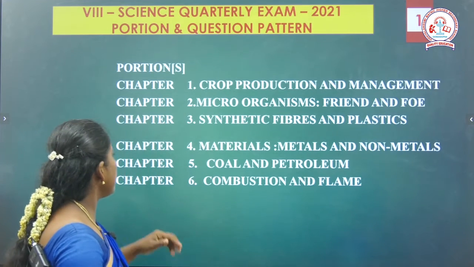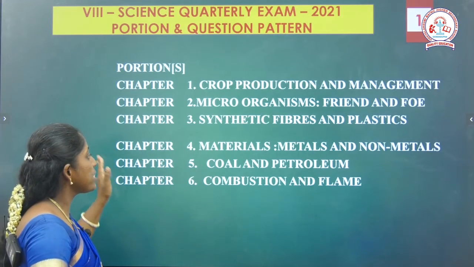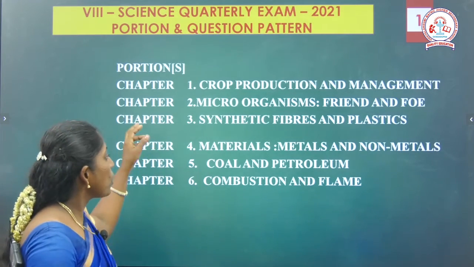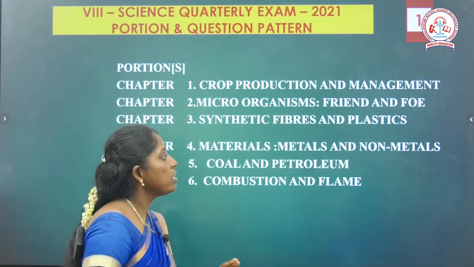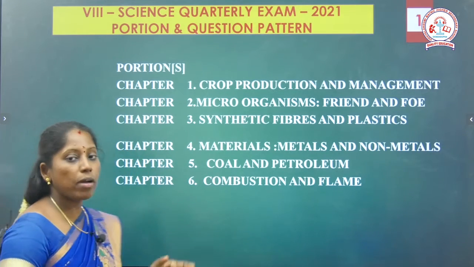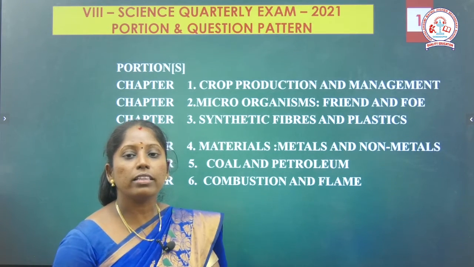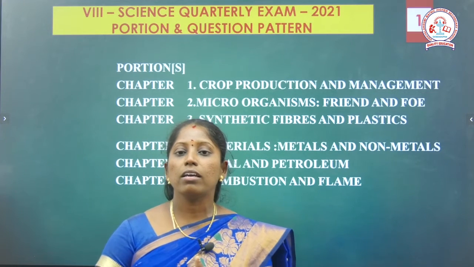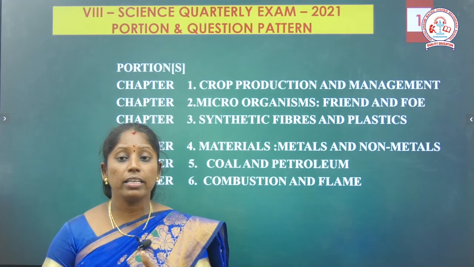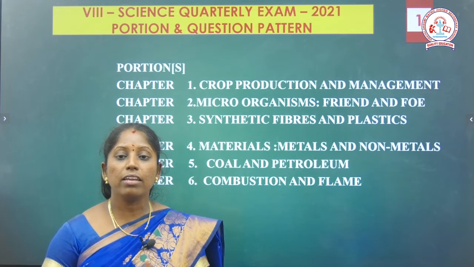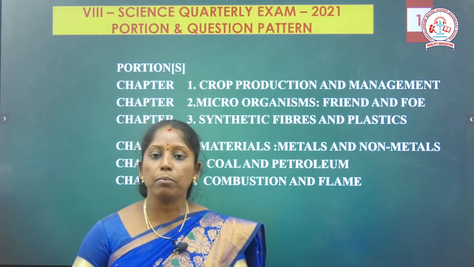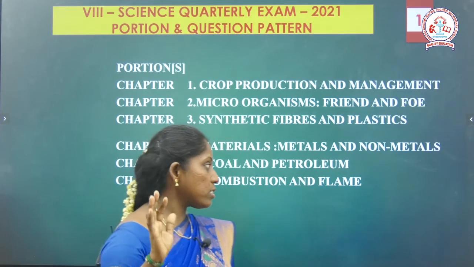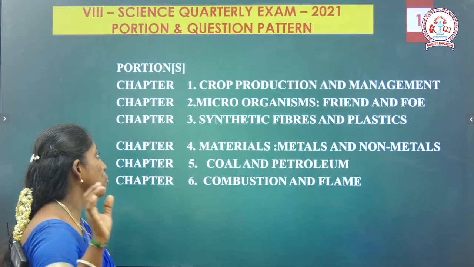Now for the quarterly examination, how many lessons are we going to write? Six chapters. First chapter, what is it? Crop protection and management. Then the second chapter, microorganisms friend and foe. Then the third chapter, synthetic fibers and plastics. Then the fourth chapter, materials, metals and non-metals. Then the fifth chapter, coal and petroleum. Then the sixth chapter, combustion and flame. So these are the six chapters we are going to write for the quarterly examination.